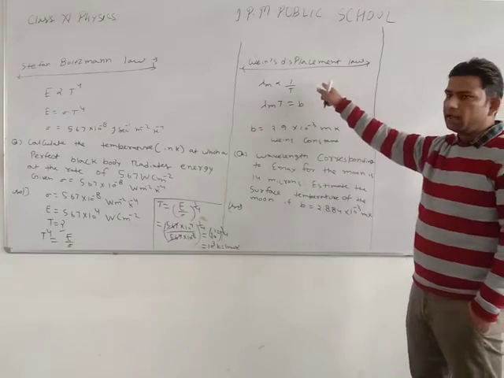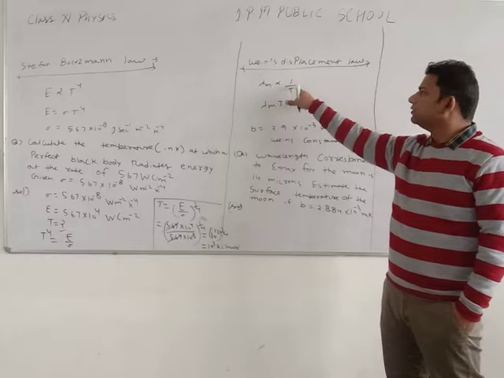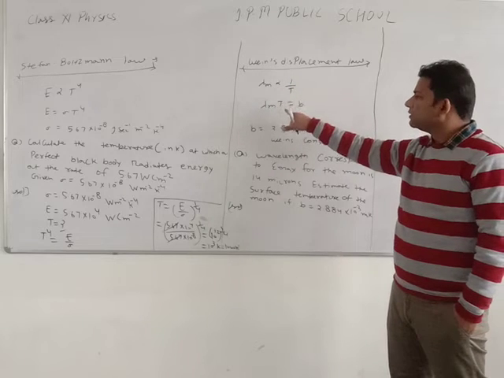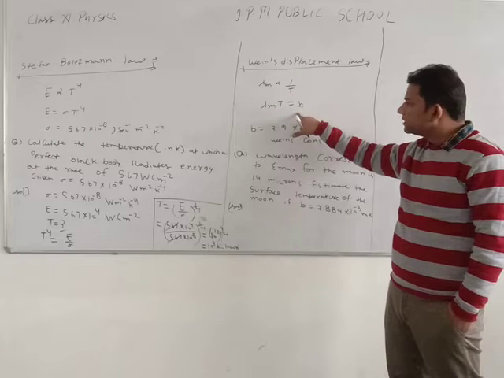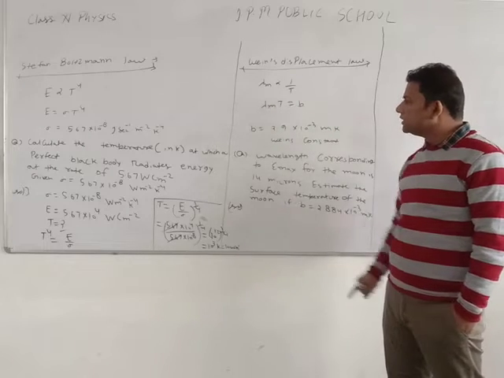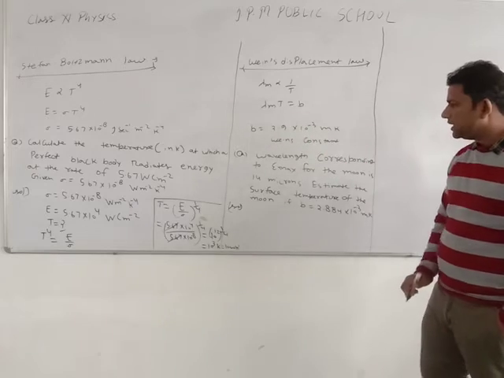Student, in this law, the maximum wavelength is inversely proportional to absolute temperature, and when we remove the sign of proportionality, we get one constant: lambda max times T equals b, and the value of b is 2.9 into 10 to the power minus 3 meter Kelvin.